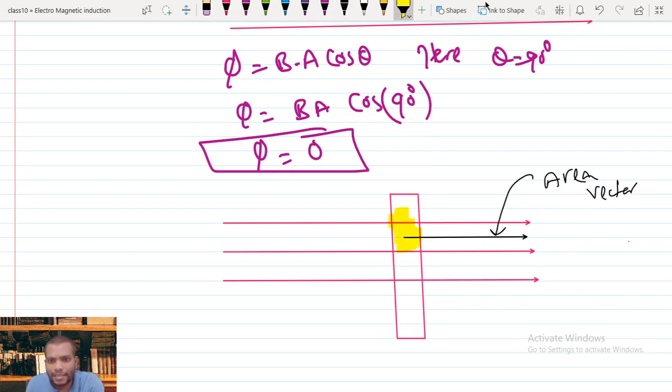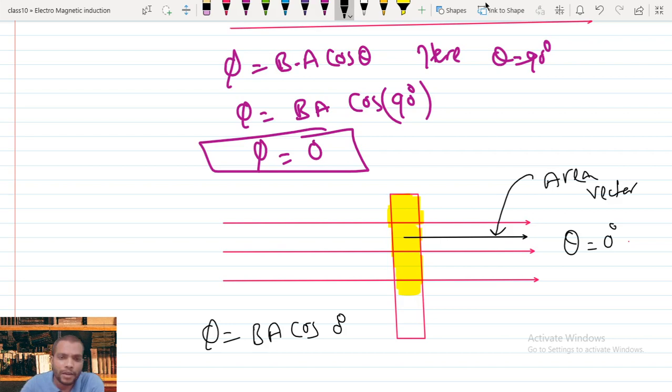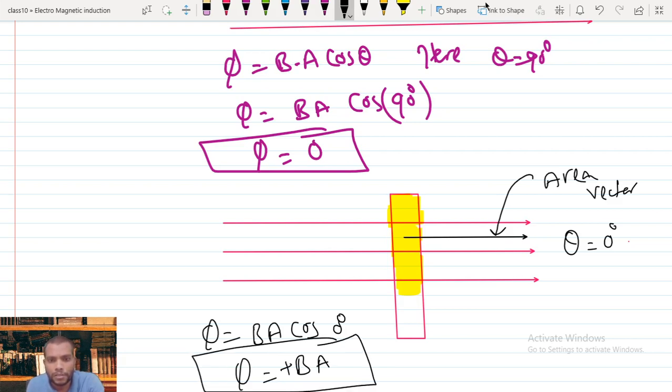Now the area vector makes an angle of 0 with the magnetic field. So here they are both parallel, theta equal to 0 degree. If theta equals 0, what is the flux value? Flux phi equals BA times cos 0 degree. Cos 0 value equals 1. So in this case, flux phi equals BA, which is positive.